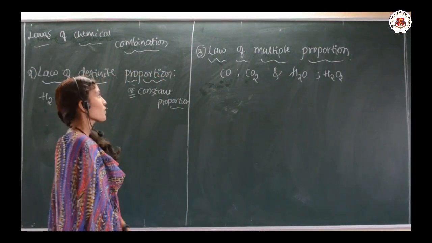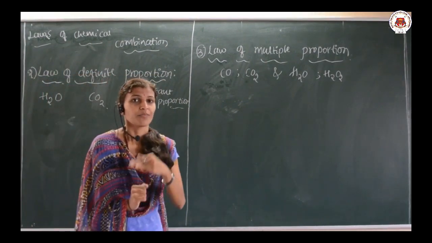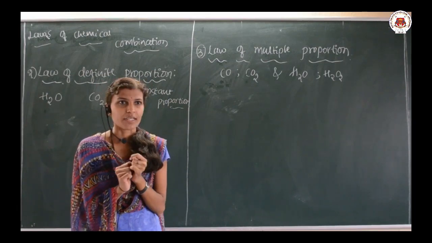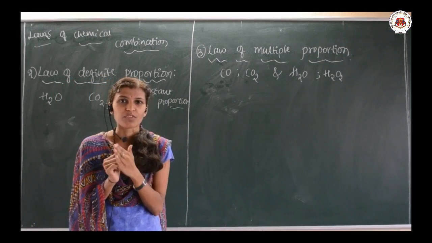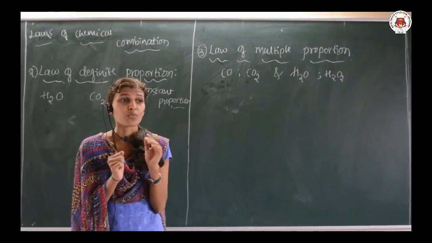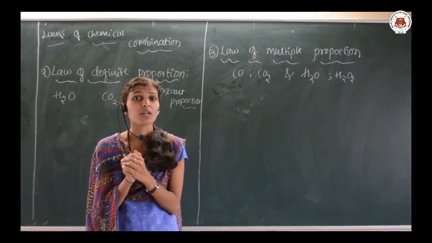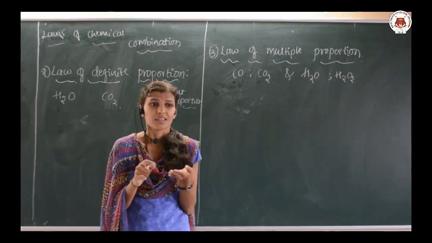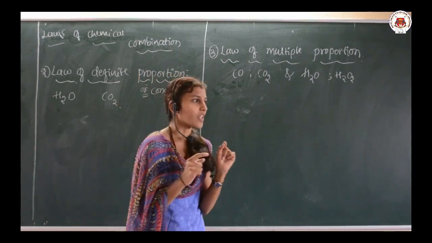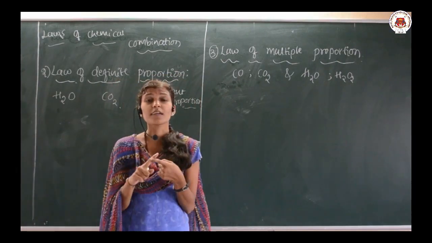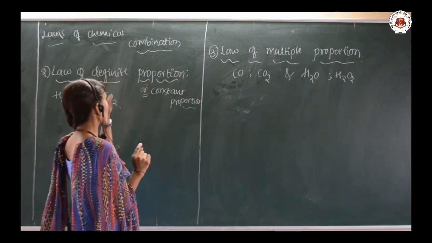In our last class, we were discussing the laws of chemical combination. In that, the first law is already completed, that is the law of conservation of mass. During any physical or chemical change, the total mass of the reactants equals the total mass of the products. That is, the total mass will be conserved. In that law, we say that mass can neither be created nor destroyed. So, that is the first law of chemical combination.